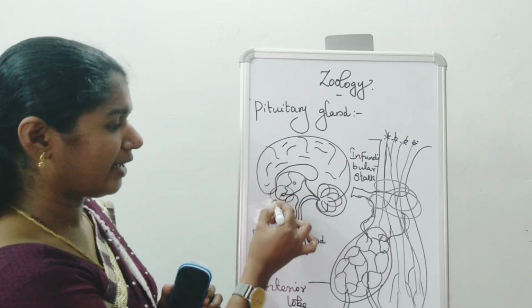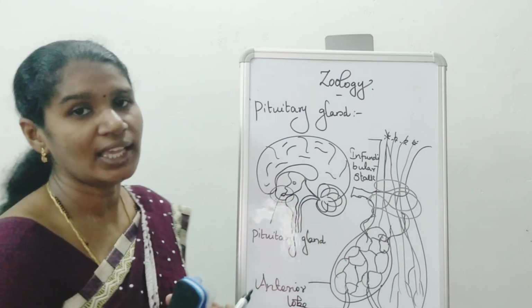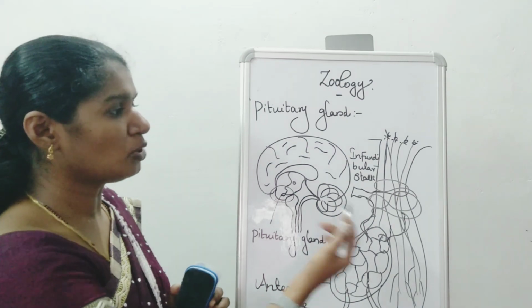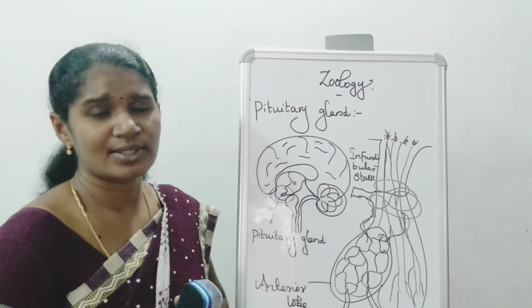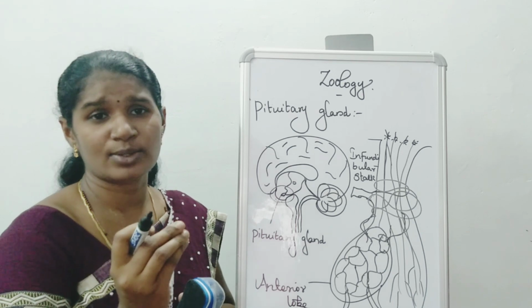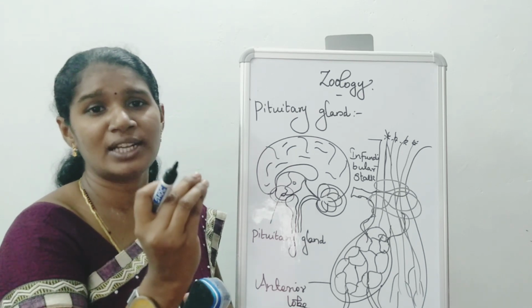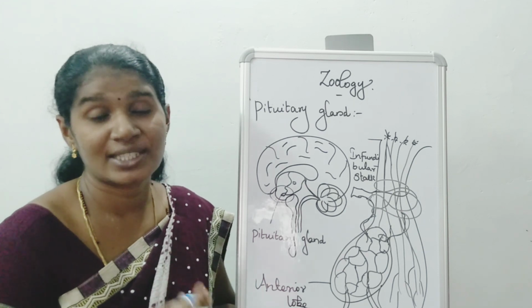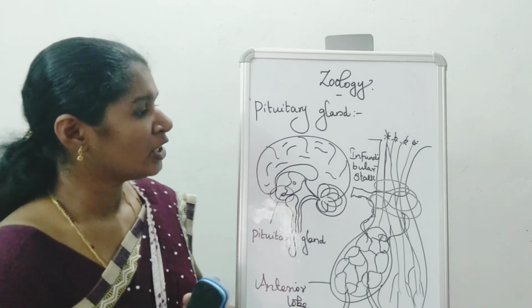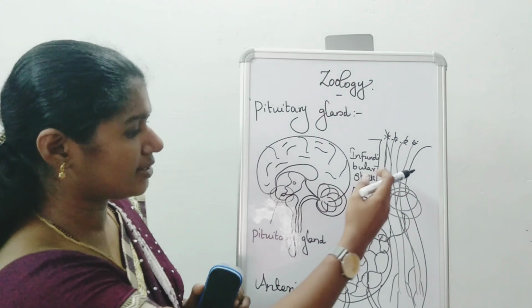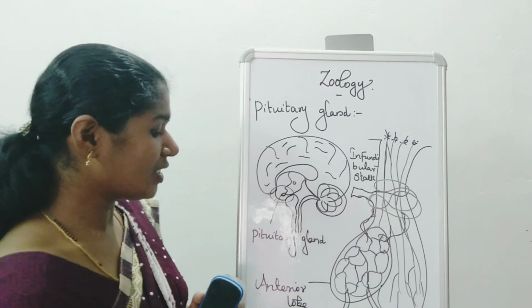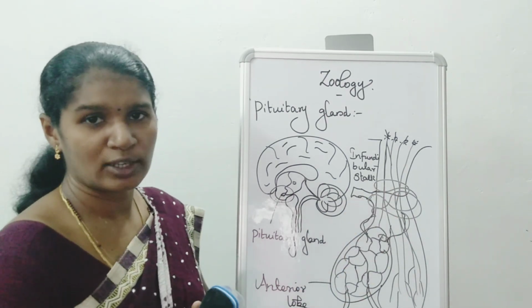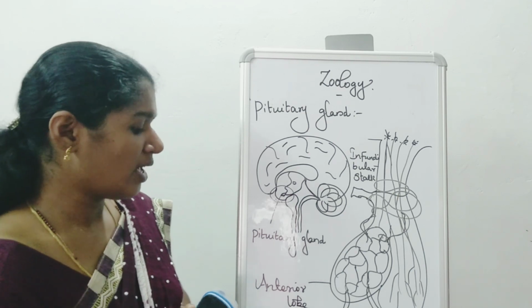Here I showed the diagram. This is called the pituitary gland. The size of the pituitary gland is very small, even about 0.5 millimeter. So below 1 millimeter, we can call this the pituitary gland. The pituitary gland has two lobes. One is called the anterior lobe, another one the posterior lobe.